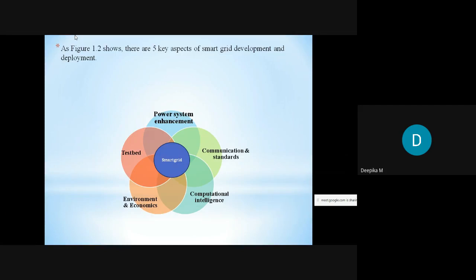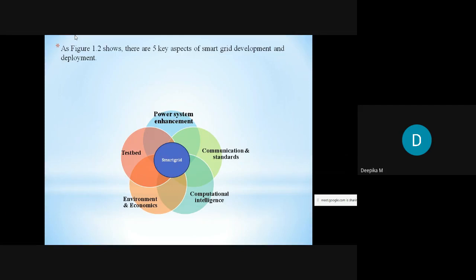So coming to communication standards, in the communication standard, we have to implement the advanced communication tools, so that we can have good communication in the smart grid. And coming to computational intelligence, we have to develop the advanced analytical tools for optimizing the bulk power network. So that actually includes the heuristic tools, and also it includes the evolutionary programming, decision support tools, and adaptive optimization techniques.